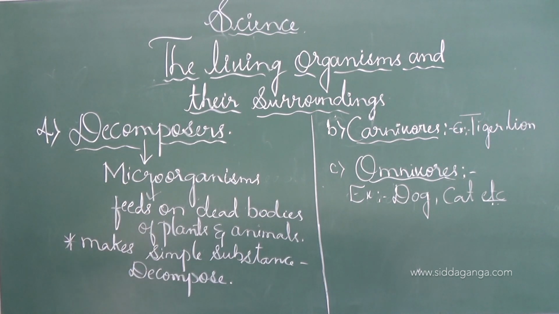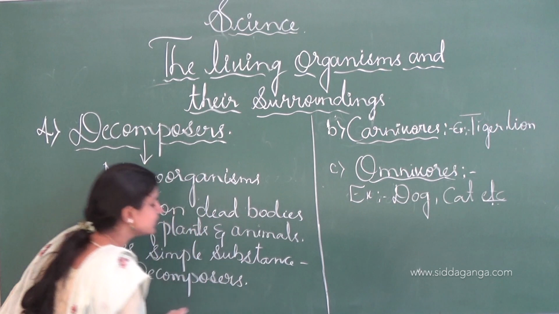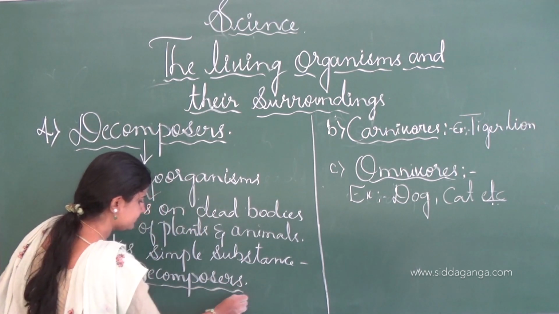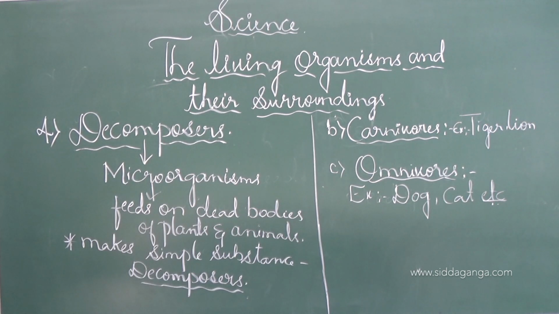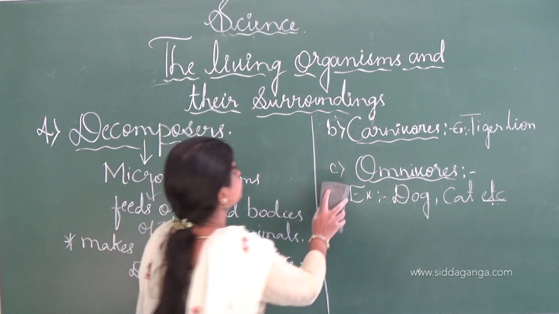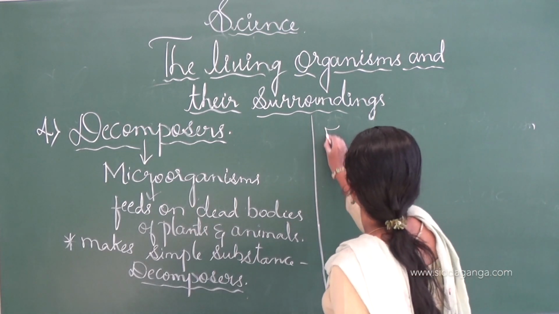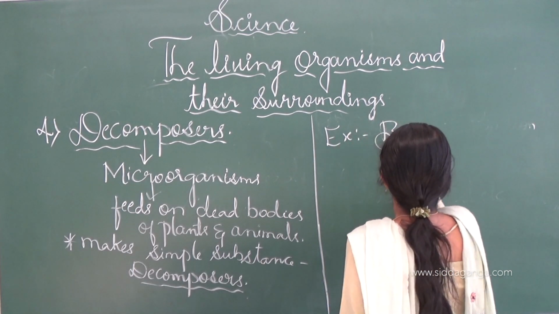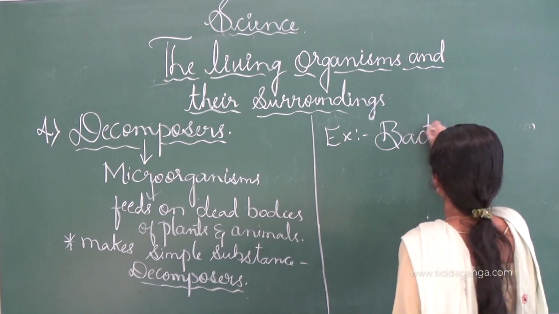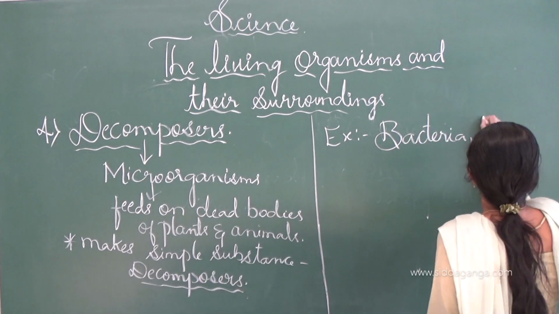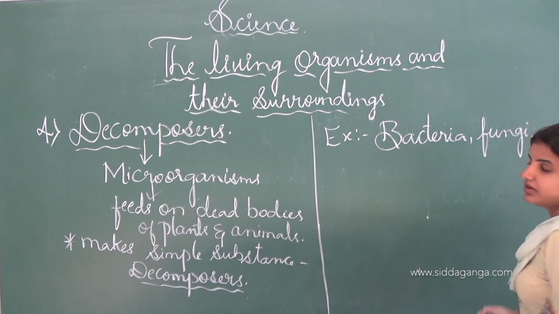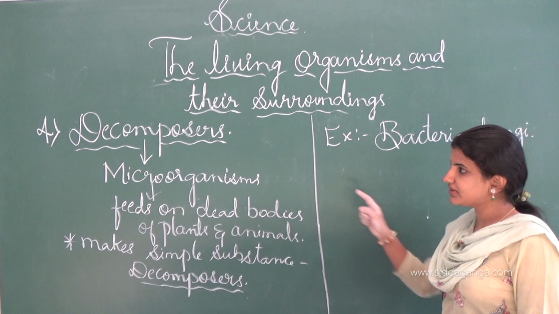See, decomposers. Examples for the decomposers are bacteria and fungi, and all the microorganisms come under this heading, decomposers.